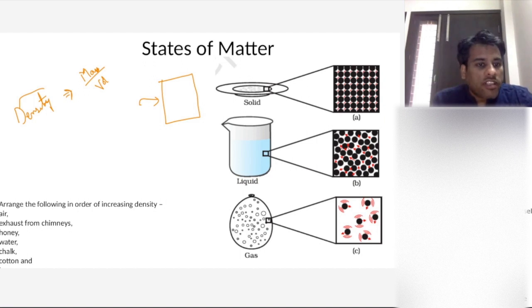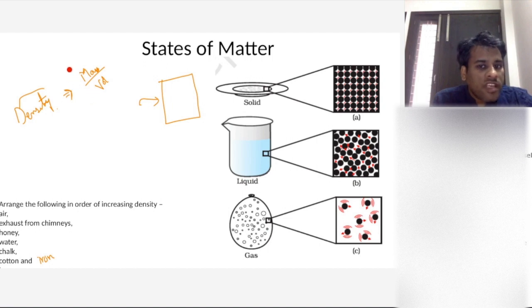Yeah, option below cotton is iron. Cotton and iron. Sorry for that. Okay? But we'll do this question. But before that, tell me, in general, will the density of gas be high or low? In general, the density of gas will be high or low?